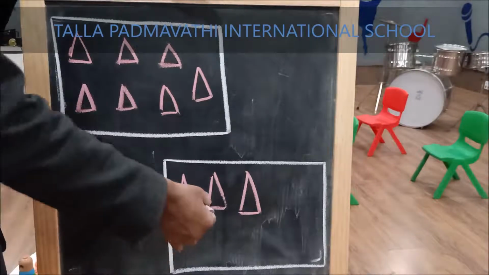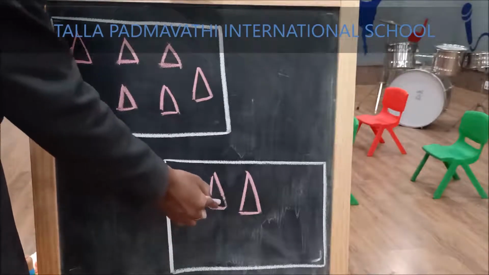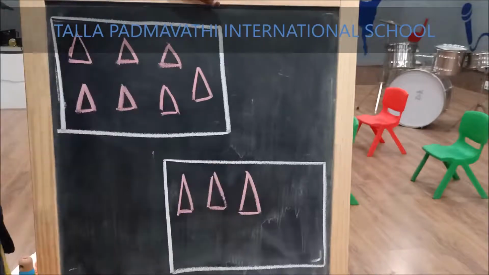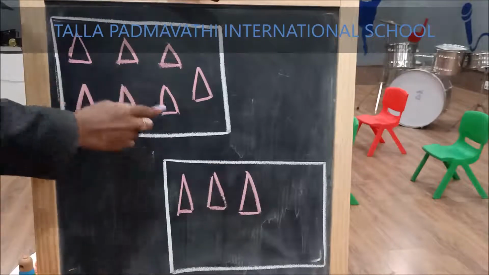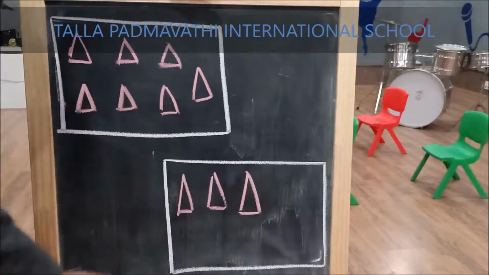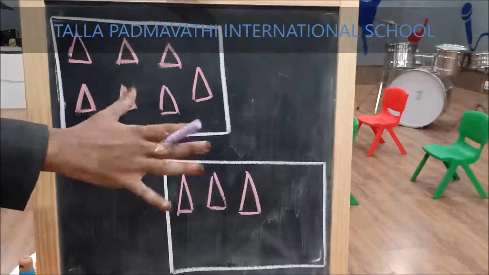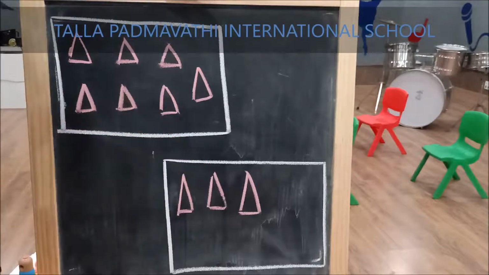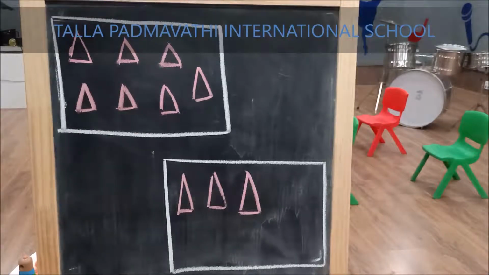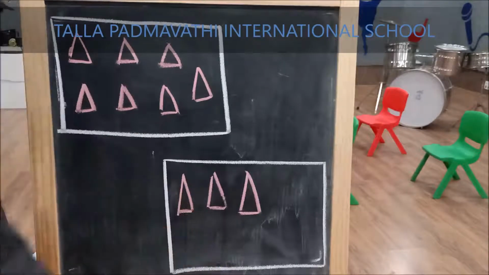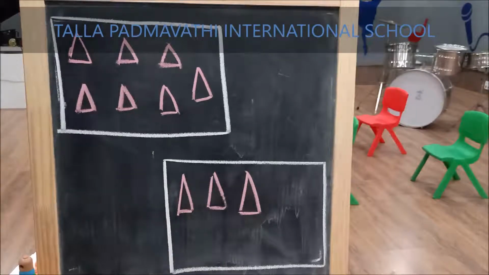Now, group B has 1, 2, 3. Are they equal? Is the collection equal, children? No. So, what we should do? We should draw some more triangles in Group B to make it equal.